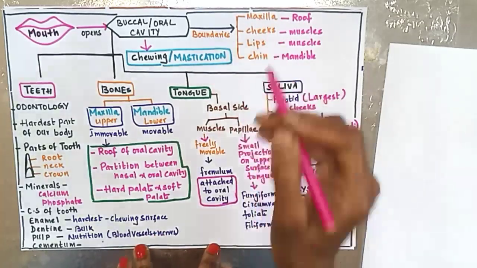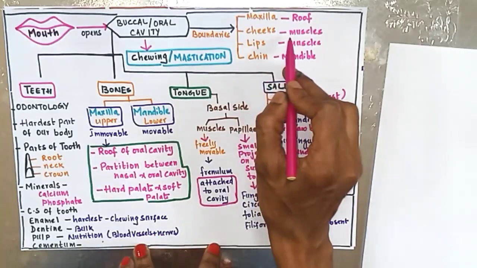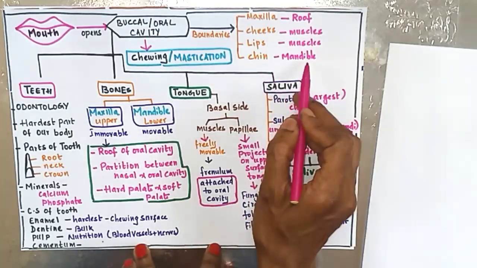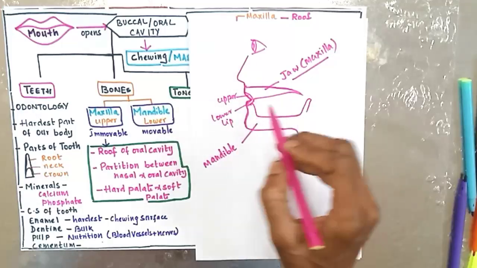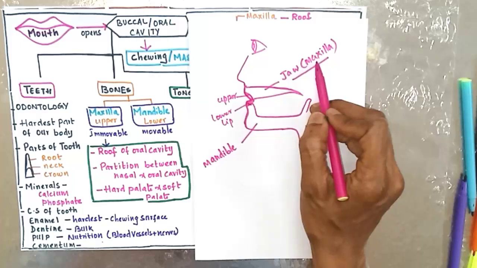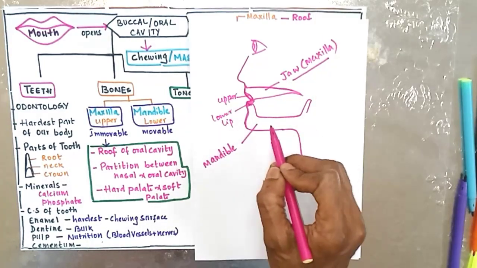The cheeks, you can feel your cheeks and you can see they are made up of muscles. Lips, they are made up of muscles. Chin, it is made up of mandible. This is the sideways representation. This is upper lip and lower lip. Upper jaw you call it as maxilla and the lower jaw is called as mandible.